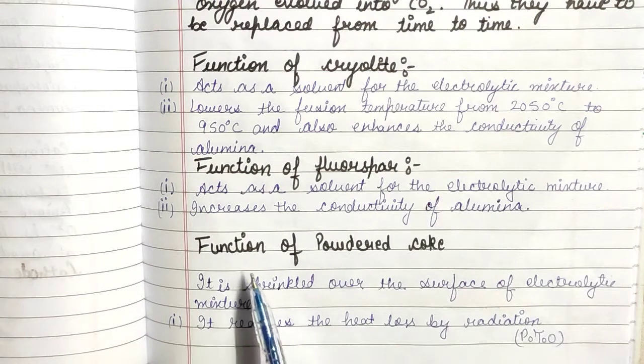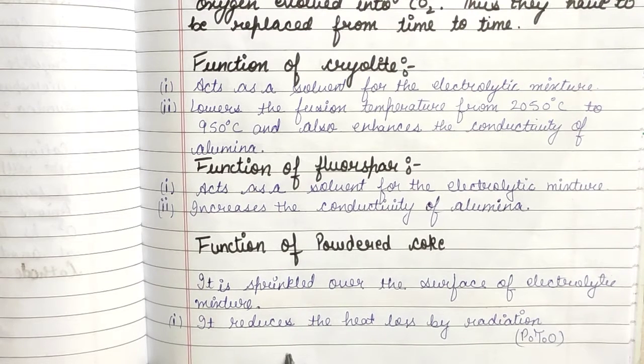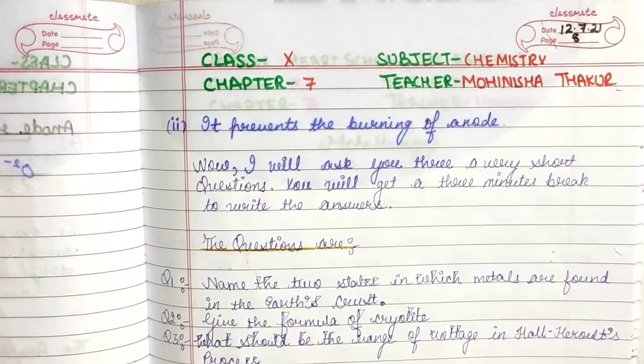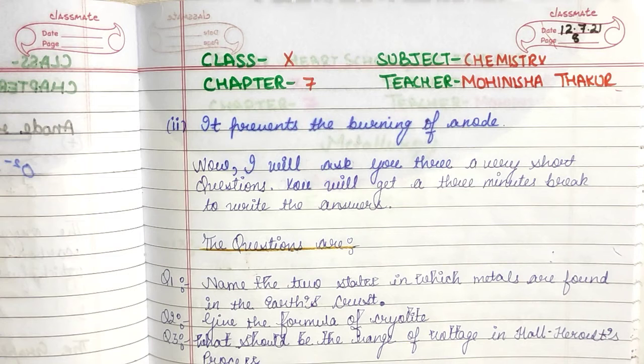Now we will discuss the function of powdered coke. It is sprinkled over the surface of the electrolytic mixture. Number one, it reduces the heat loss by radiation. Number two, it prevents the burning of the anode.